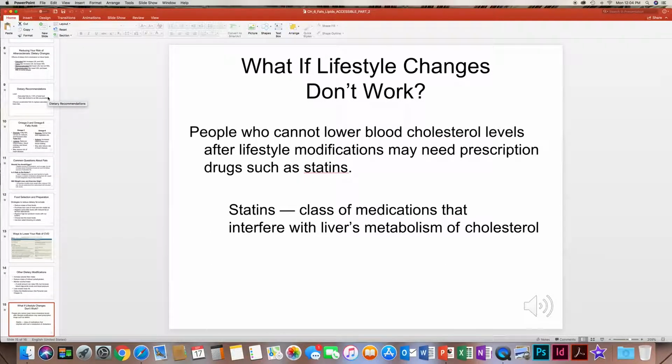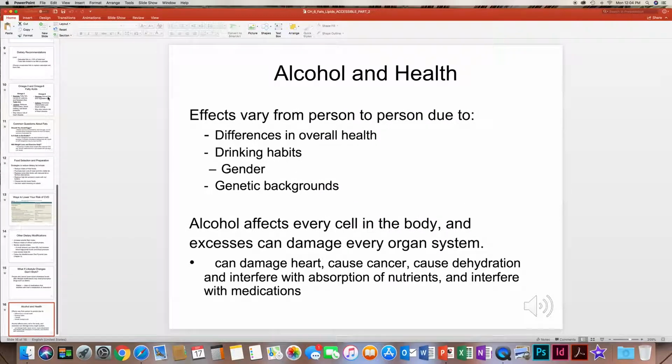If you can't make it work with lifestyle changes, doctors may have to put you on a class of drugs known as statins, but they have a whole bunch of side effects. So you have to be very careful. You want to try doing lifestyle changes first before getting on any type of medications. Alcohol affects every cell of the body, and in excess can damage every organ system, including the heart. So you need to be very careful about your intake. Moderation is key. And that's it for chapter 6 on fats.